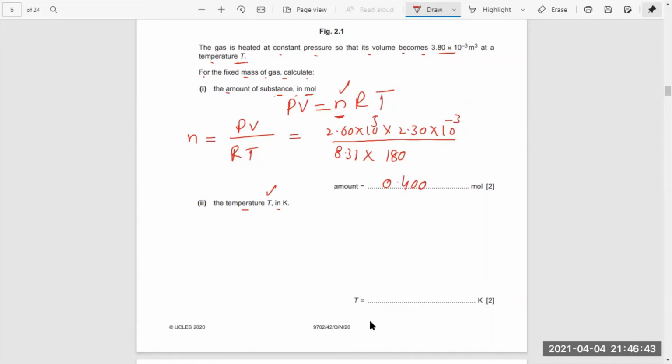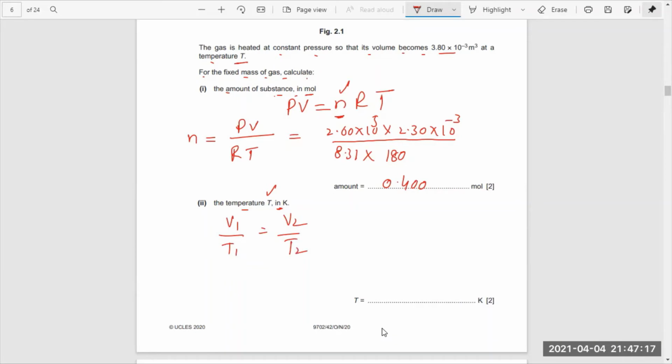Once we get the number of moles in the gas, he wants us to find the temperature T in Kelvin for the second state. To know the temperature T, we can use different relations for this purpose. Charles' law is known to us. The relation between volume and temperature is V1 over T1 equals V2 over T2.